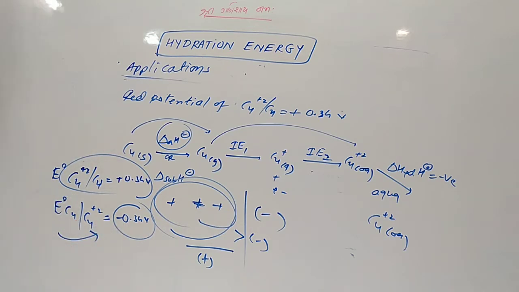We need more energy to release the electron from copper.